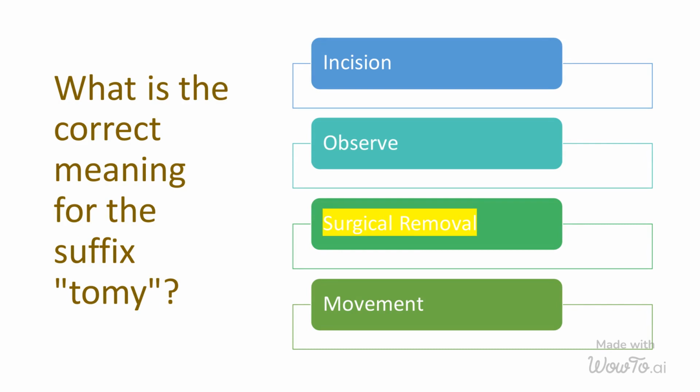Tomi is a suffix commonly used in medical terminology that refers to a surgical procedure involving the cutting or incision of a specific body part or organ. This procedure can be diagnostic, therapeutic, or exploratory, depending on the underlying medical condition being treated. Tomi procedures are typically performed by trained surgeons and may involve the use of specialized instruments and techniques to ensure precision and minimize potential risks. Examples of common tomi procedures include appendectomy, removal of the appendix, cholecystectomy, removal of the gallbladder, and hysterectomy, removal of the uterus.